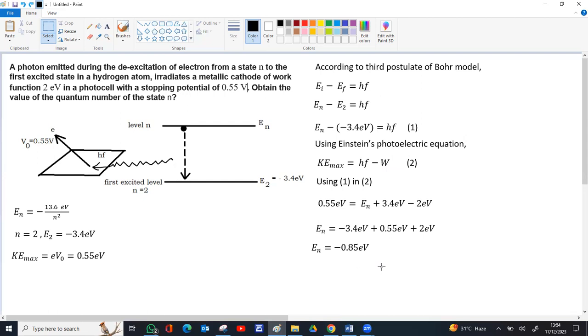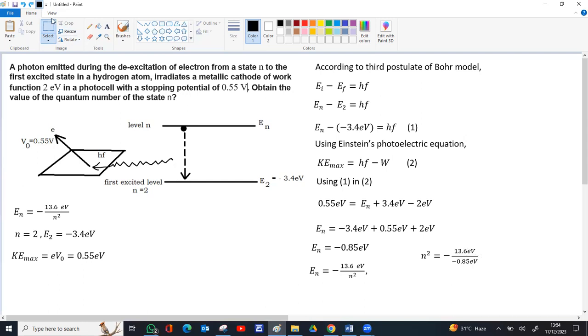If you learn the hydrogen atom energy levels, E1 is minus 13.6, E2 is minus 3.4, E3 is minus 1.5, E4 is minus 0.85, that means n equal to 4. Or if you want to do the calculation with steps, you already have the formula En equal to minus 13.6 electron volt by n square. Here we have the En value, we want to find n, take n square to the left, En to the right. n square equals minus 13.6 electron volt by minus 0.85.